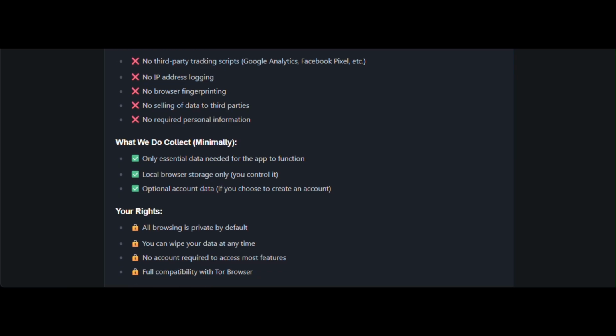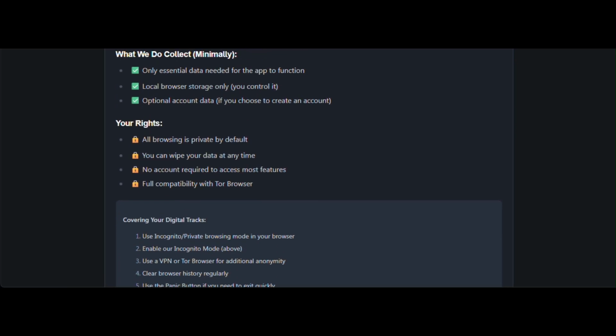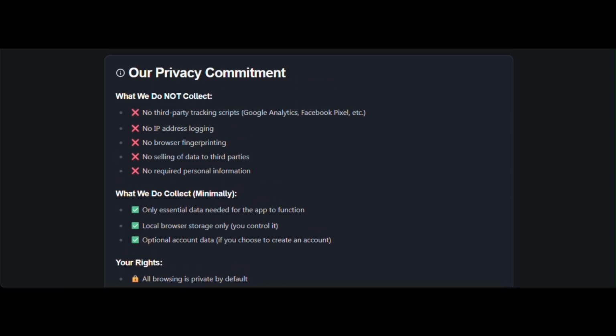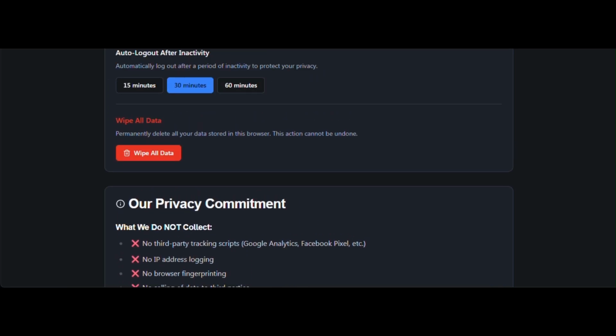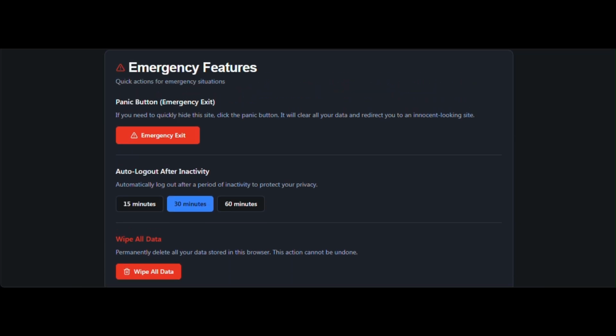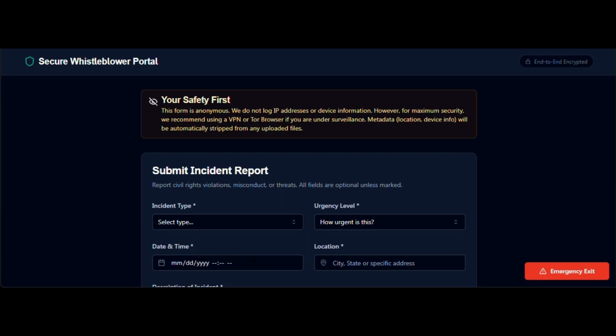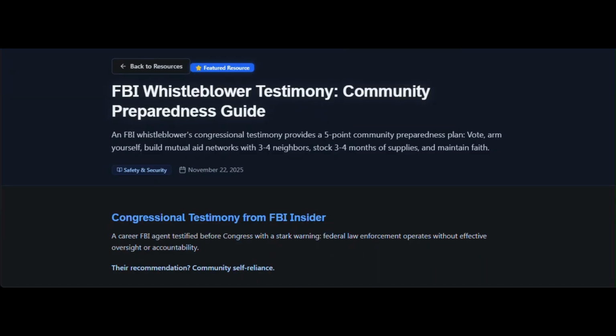Emergency privacy features, like our panic button, allow instant clearing of browsing history and redirection to an innocent-looking website. In an era of surveillance and data breaches, these controls aren't optional, they're fundamental to protecting our users from harassment, targeting, or prosecution for their activism. Next, we'll examine the resource detail page. We are now on the resource detail page, which displays the full content of an educational resource.